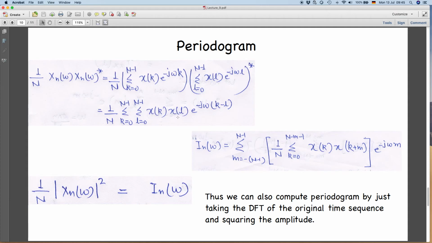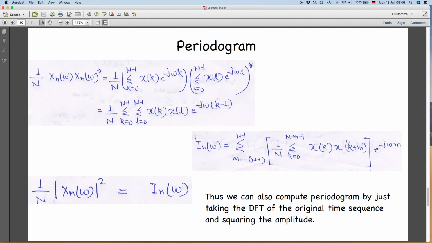You have a sample at k, you have a sample at l, and this is the difference, k minus l. So k minus l, or l minus k, is nothing but your m. So they are similar. So I could write k plus m as l also, right? Or k minus m as l also. So this summation and this summation become quite similar.